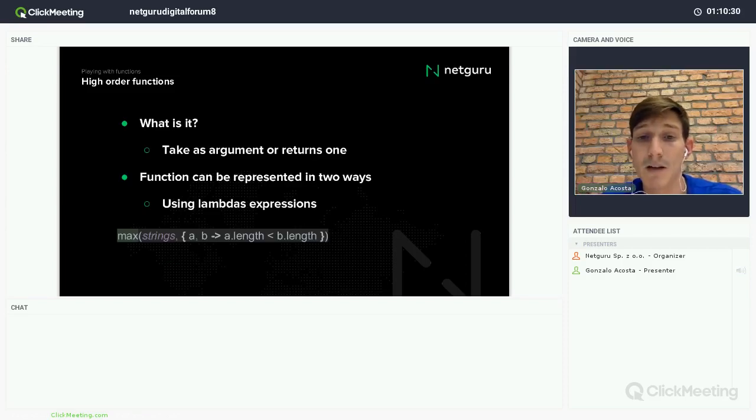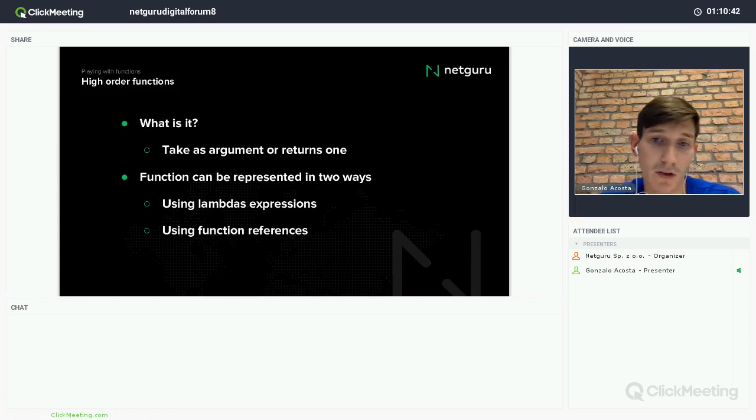For example, this here is a lambda expression. This is a function that I'm passing without specifying that it is a function. Or using a function reference, I mean, in a variable, defining a function normally.